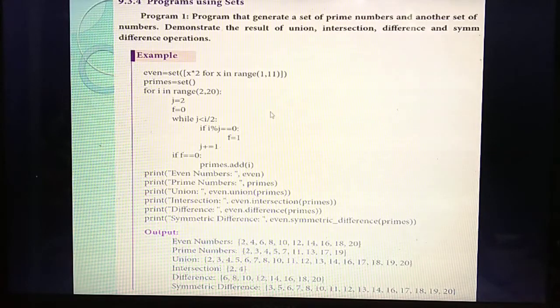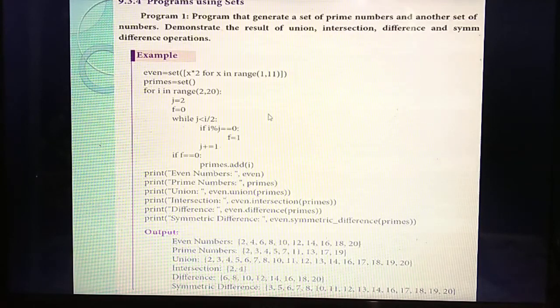Here today we are going to study about programs using sets. Only one program they have given in your textbook. This program is very important, and the same program you are going to study for your practical exam also. Understand? Please study it now itself, then it is very easy for you to study for the practical exam.